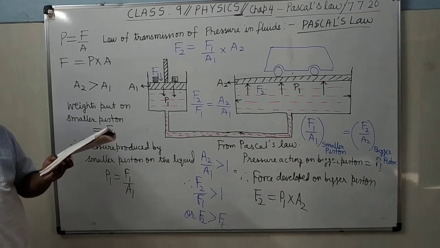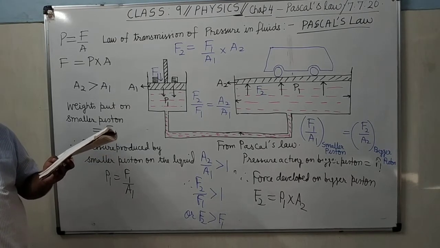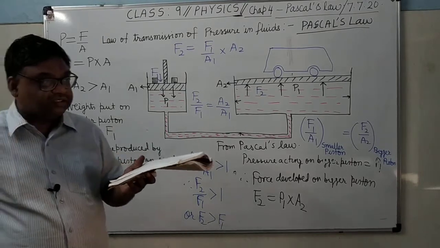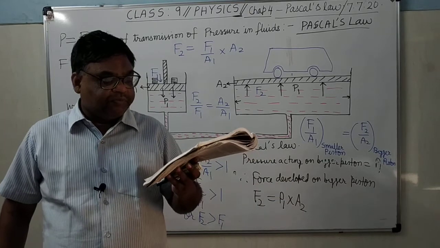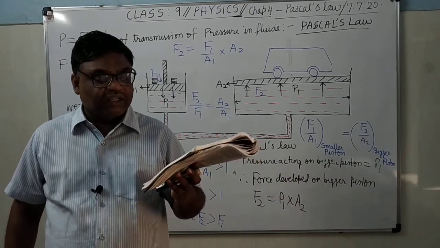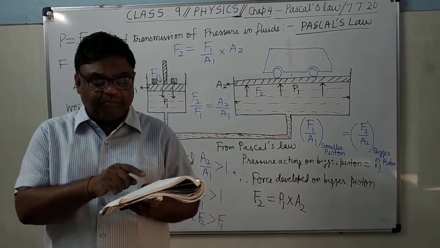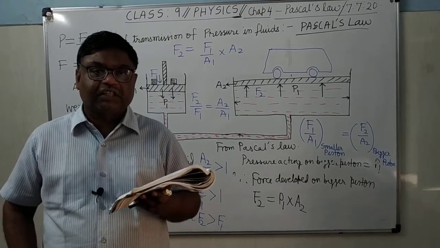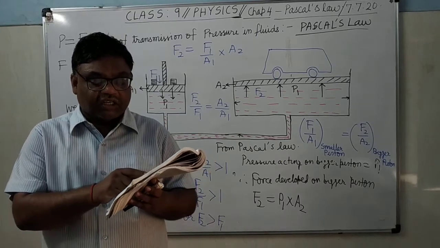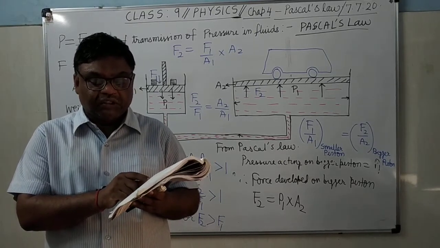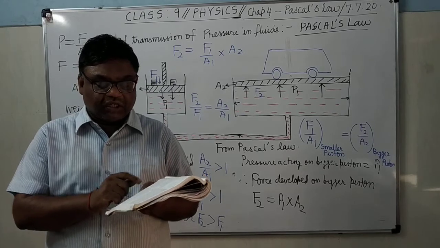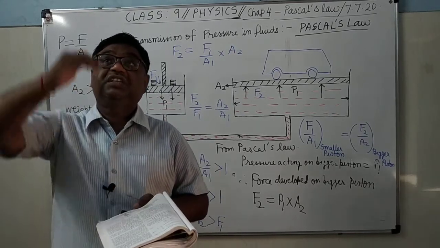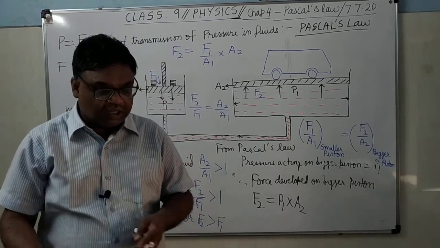Here you can see there are two pistons, piston A and piston B. In the diagram, figure 4.7, this is the smaller piston A, and this is the bigger size piston B. Cotton bales are kept over the bigger size piston, and these cotton bales are compressed when piston B rises up to the fixed roof.